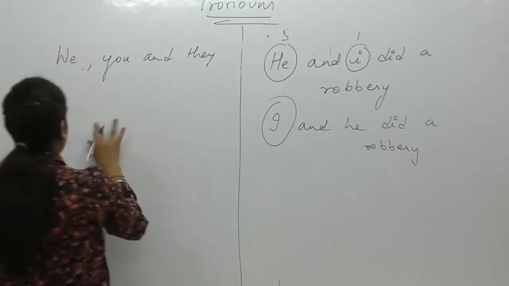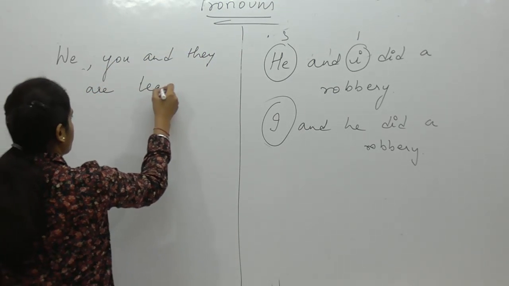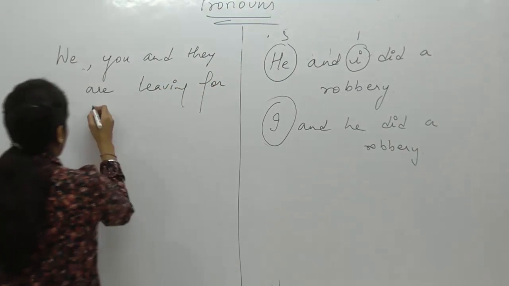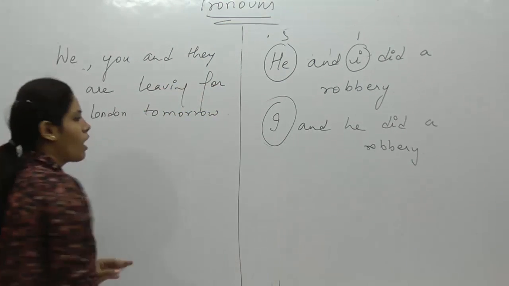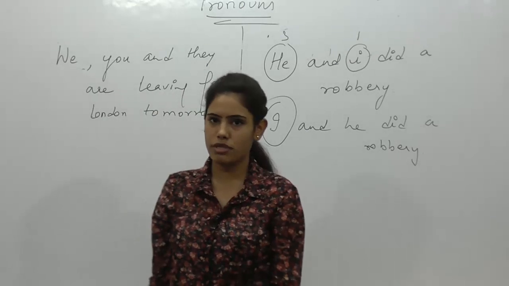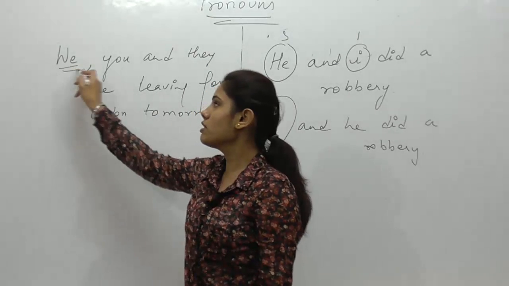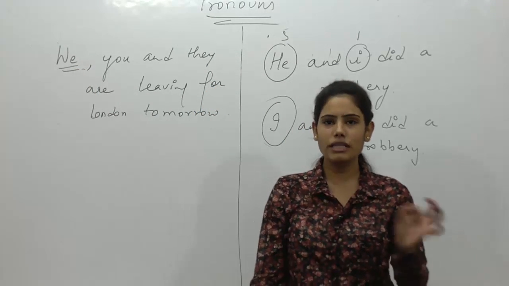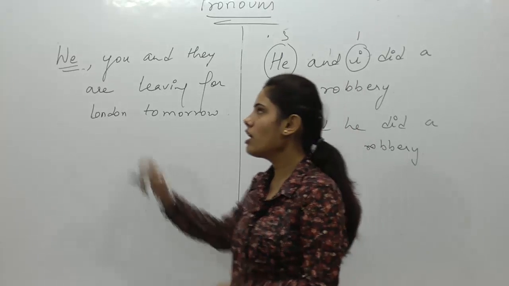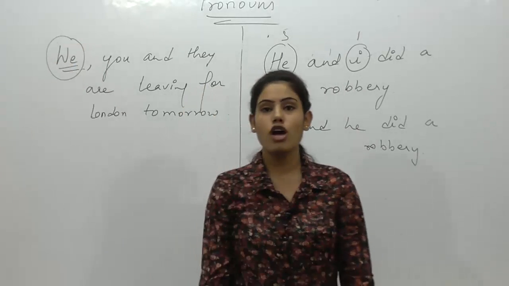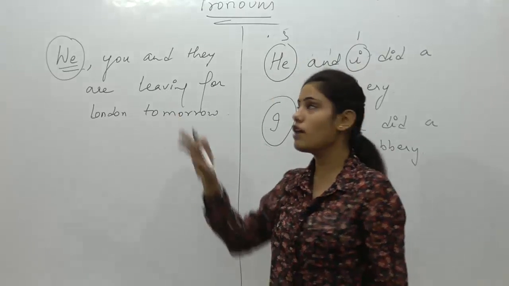are in London tomorrow. Now, in this sentence, I have used first person, I have used second person, and I have used third person. But my first person is in plural form. Now, when this happens, this sentence is a positive sentence, but now I have used first person in a plural form. So, what happens is, in such cases wherein जहाँ पर हमारा फर्स्ट पर्सन या फिर हम कहें प्लूरल सब्जेक्ट्स